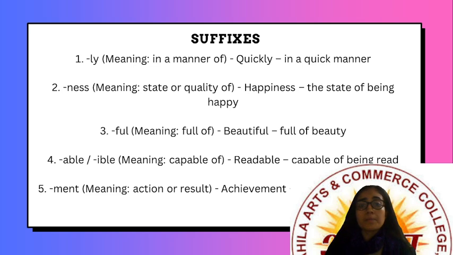Then ment. Whenever the suffix ment is there, it means action or result. For example, achievement means the result of achieving. Then agreement, the result of agreeing, right? Agreement, achievement, and so many other words to which we can add the suffix ment. So these were the prefixes and suffixes.